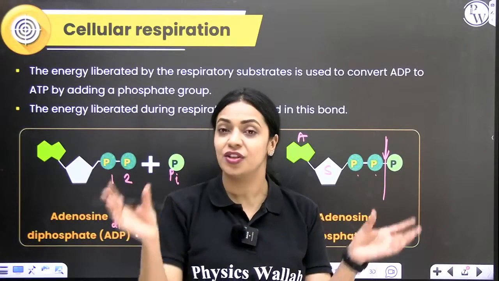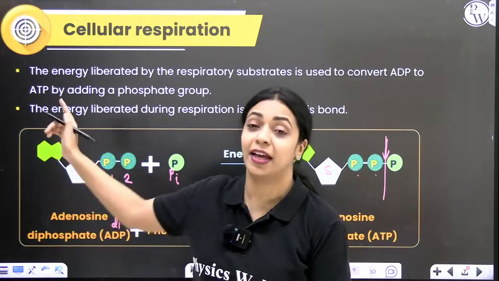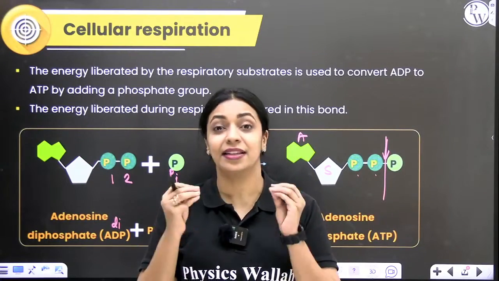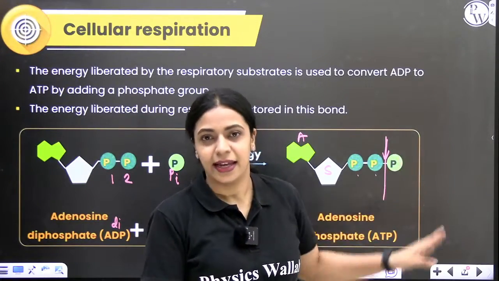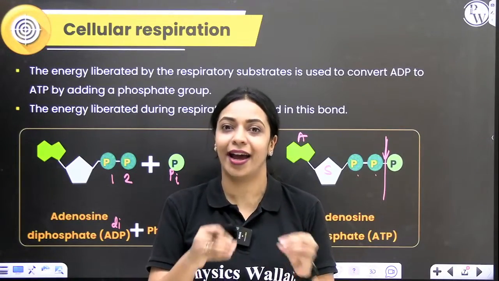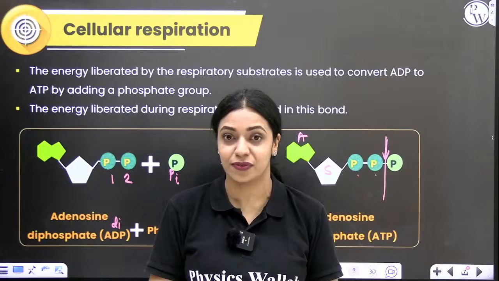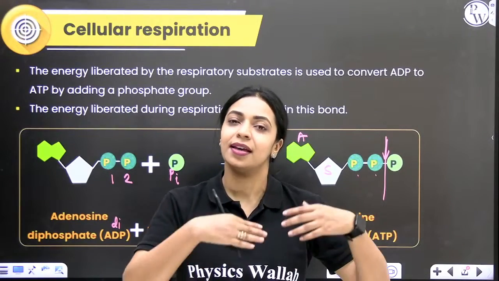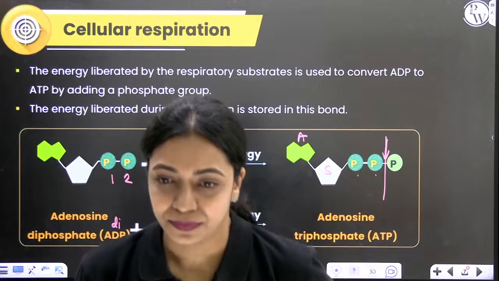We use that energy to synthesize a molecule of ATP by combining ADP and inorganic phosphate. Whenever in the same cell there is a need for energy, this ATP will get broken down. When ATP undergoes hydrolysis to form ADP and inorganic phosphate, some amount of energy is released. That energy will be used by the anabolic reactions.